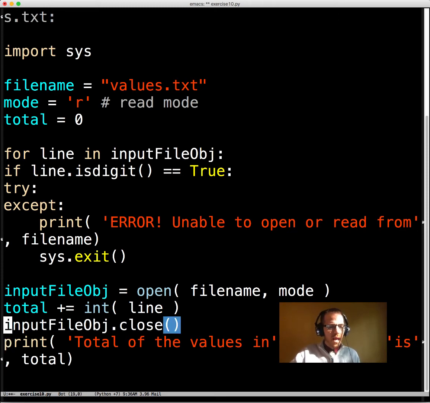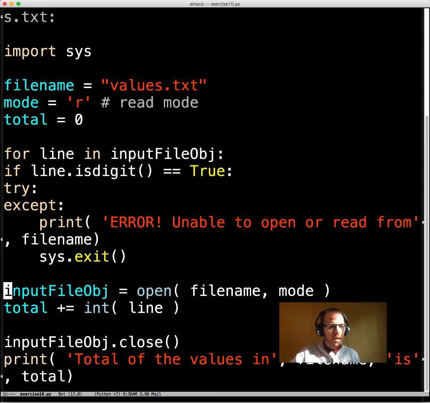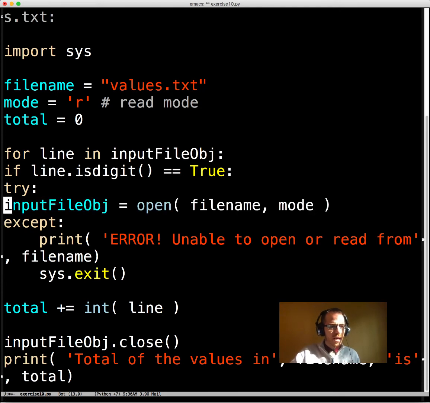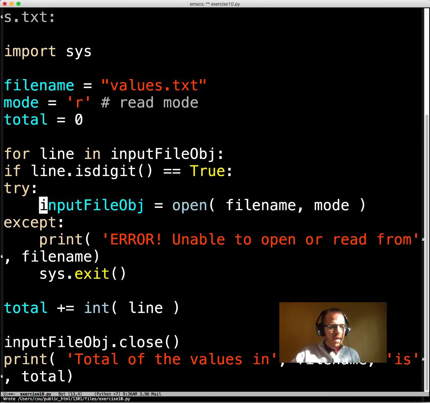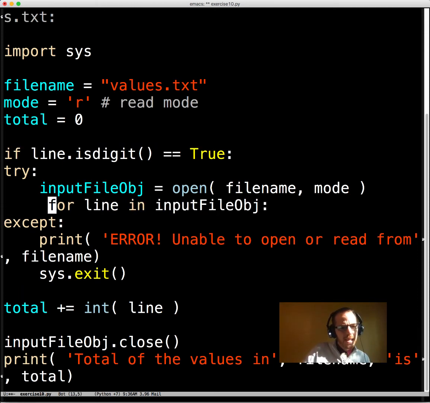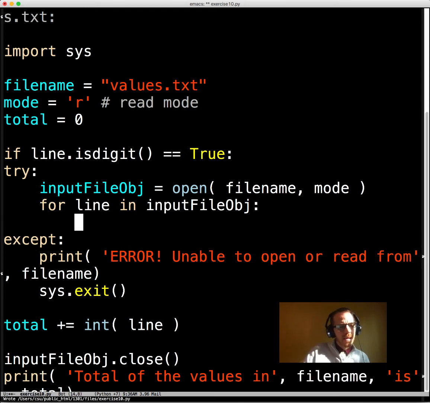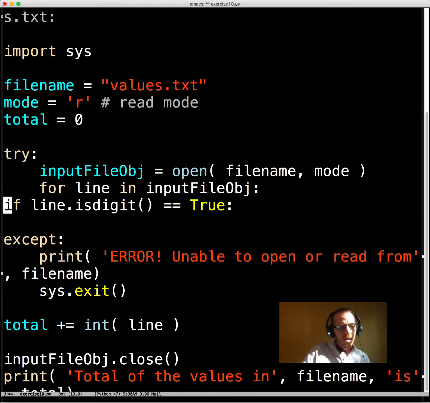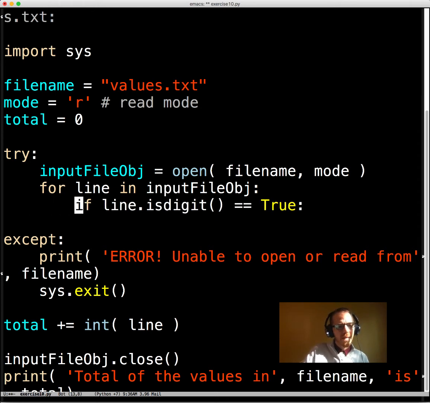Close can go near the end of the file. Open goes in the try. Need to indent it. And this one is using input file object, so we need to move it down past it. This is setting line here, and this is using line. So because this is using it, we need to place that after it set it.